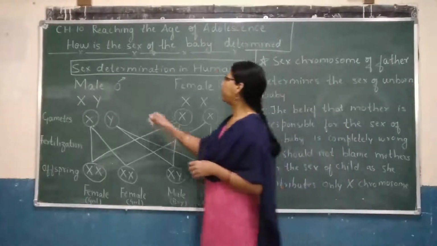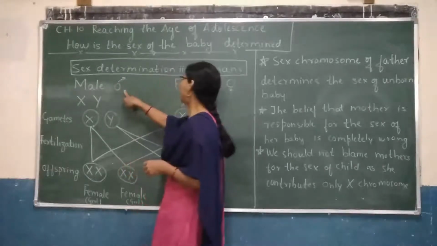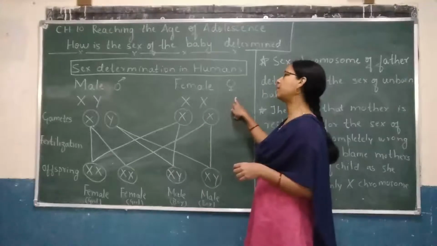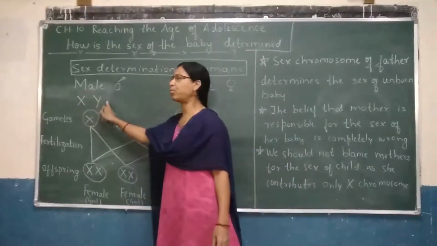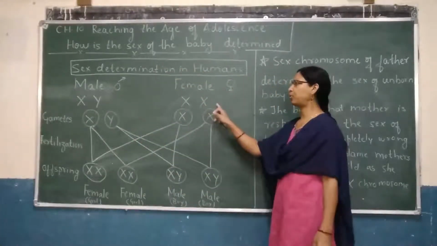So suppose we have male, that is we can denote like this also, I told you earlier, and female we can denote like this. Then male has X and Y chromosome, whereas female has both X chromosome.